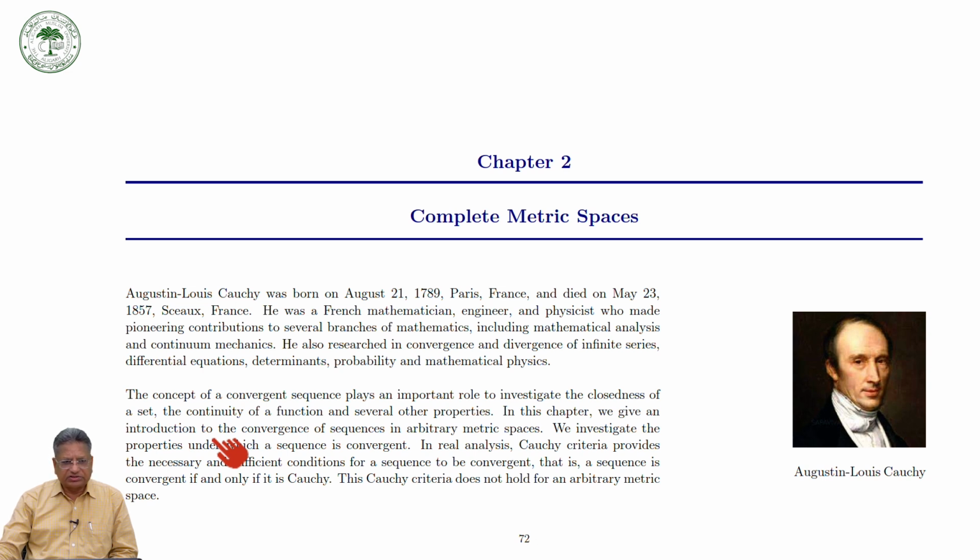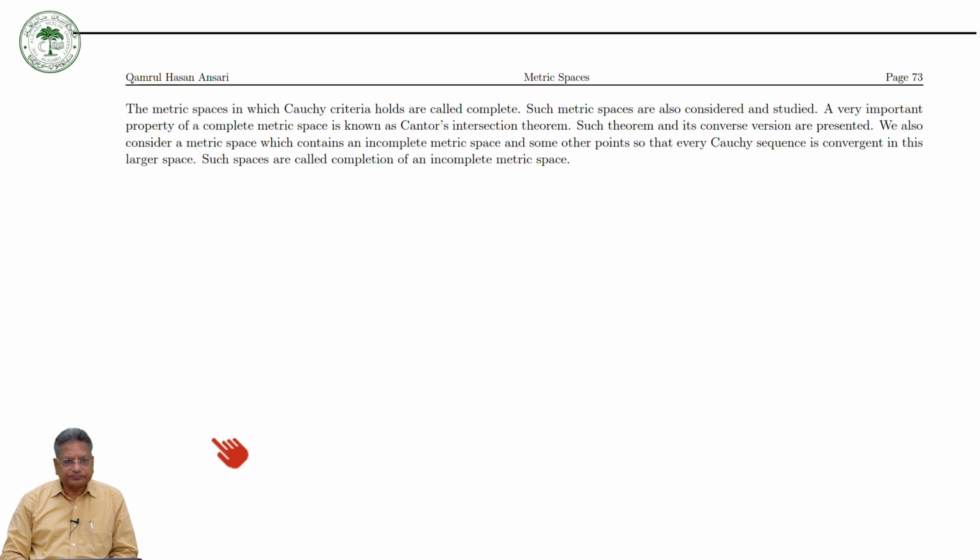Besides this, we will see some necessary and sufficient conditions for the convergence of a sequence, and then some other properties, and one very important result called the Cantor intersection theorem. We will also discuss the Cantor intersection theorem, and we will see that if you have a Cauchy sequence which is not convergent, can we make it convergent? All these things we will see in this chapter.